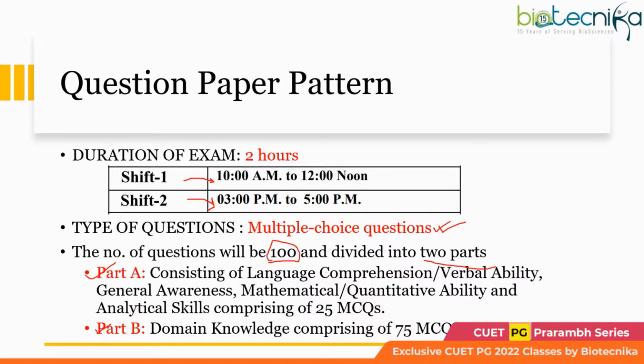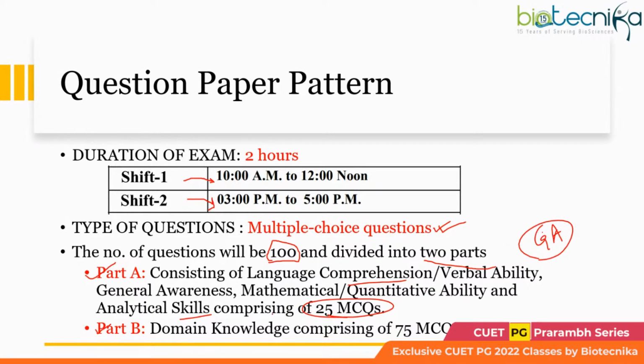Part A, what will be the type of questions? You will get total 25 questions in that. It will consist of language comprehension, verbal ability, general awareness, mathematical, quantitative ability, and analytical skills. So basically, general aptitude questions, which you need practice for.